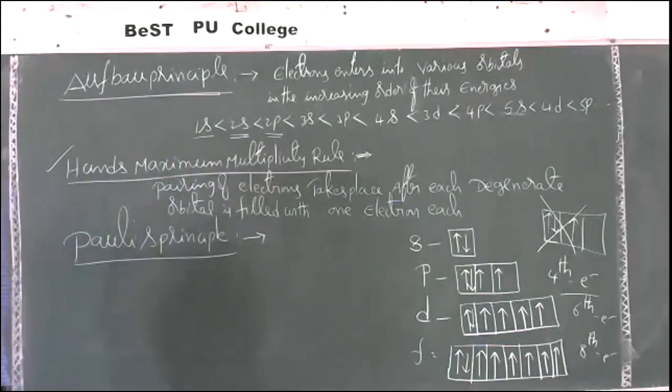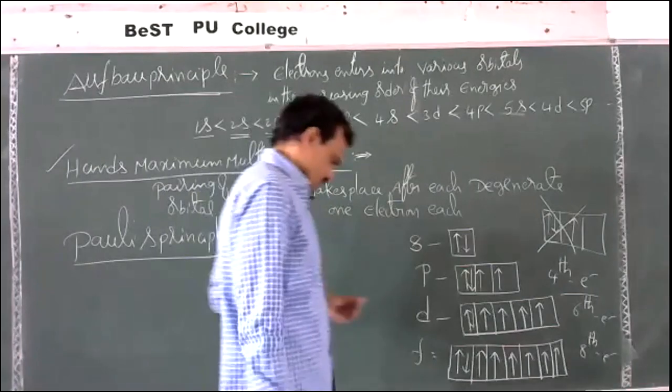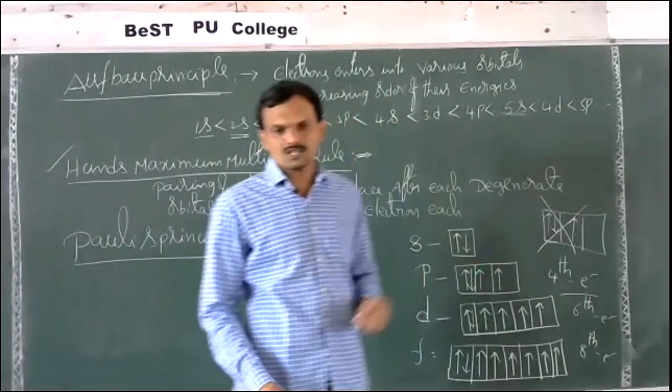So this Pauli's principle, in different ways we can give the statement for it.